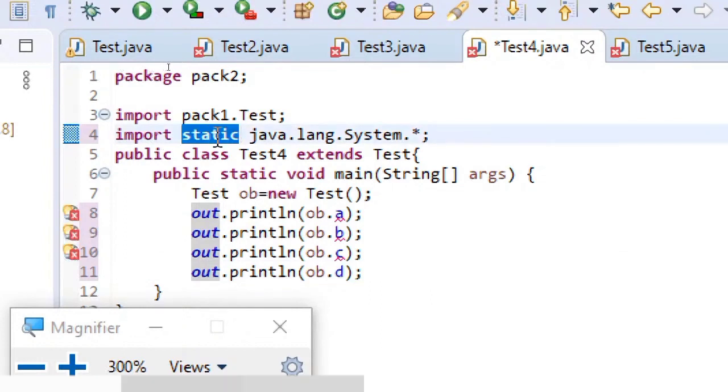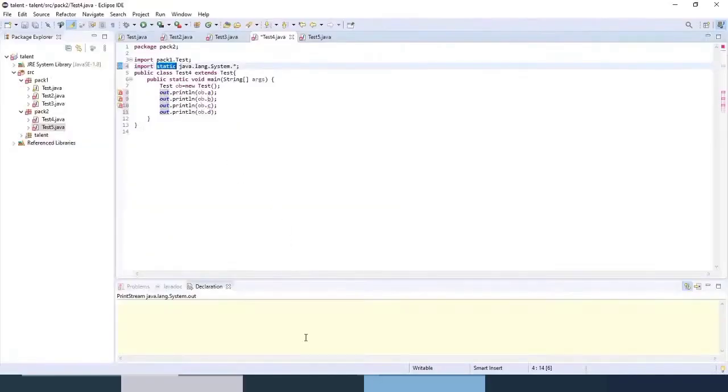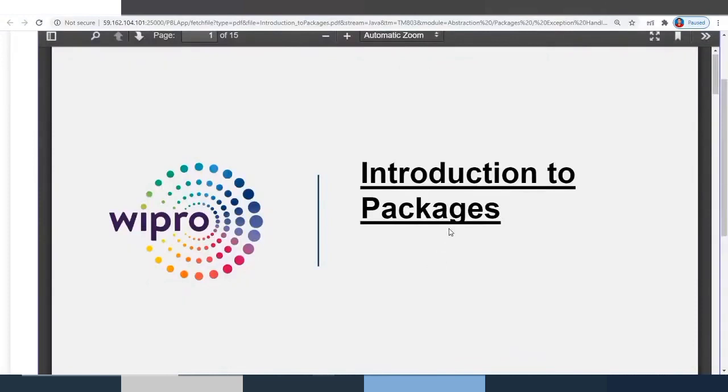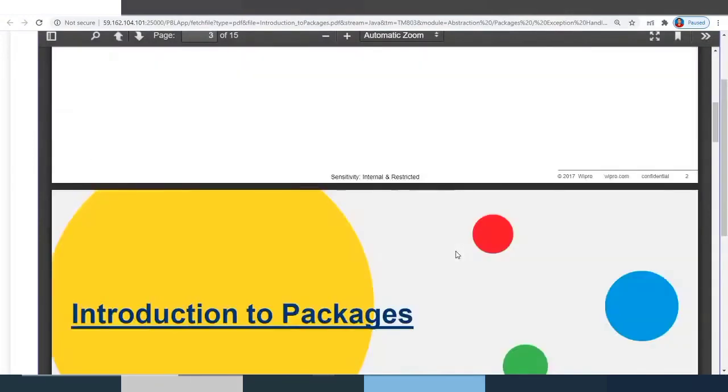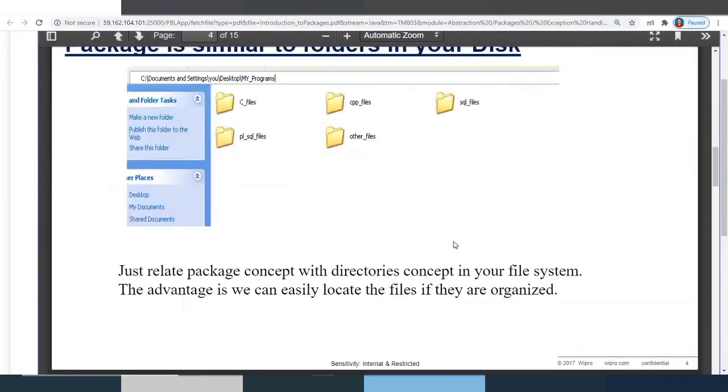This is one of the advantages with static import. It's possible only for the static classes import, so that you can ignore writing the class name also. That's the advantage with the static import. So this is one point I would like to tell you. And now coming to this introduction to packages, we have covered this. Yeah, this is what I said.